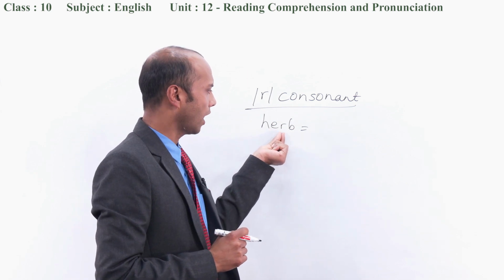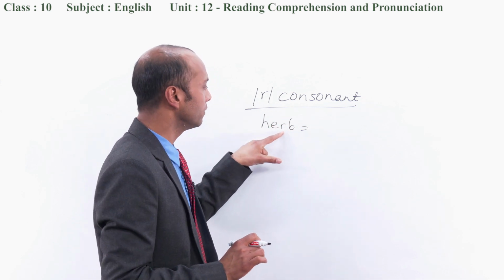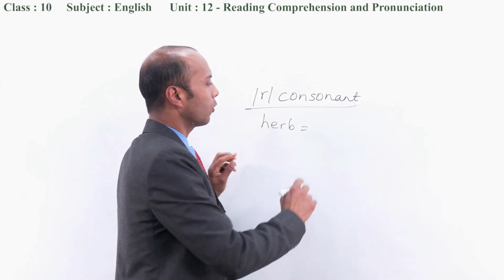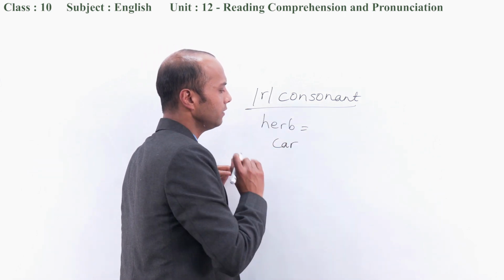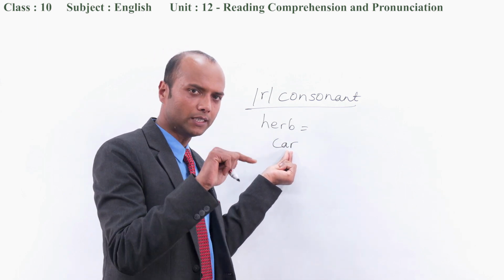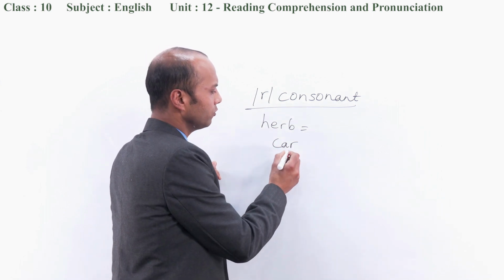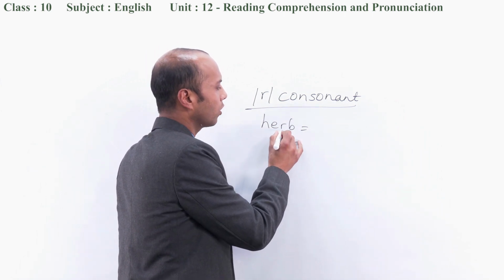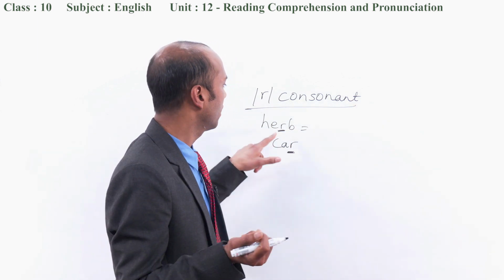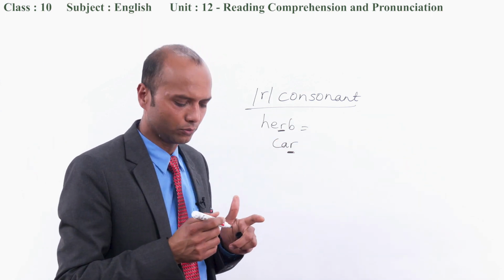American people produce this R even if it is followed by a consonant, but British people don't pronounce this when it is followed by a consonant or when it comes at the end of a word. For example, this becomes car for British and car for Americans. American produce R at the end or before the consonant as well. That's why they produce the word herb, not herb, that the British do.